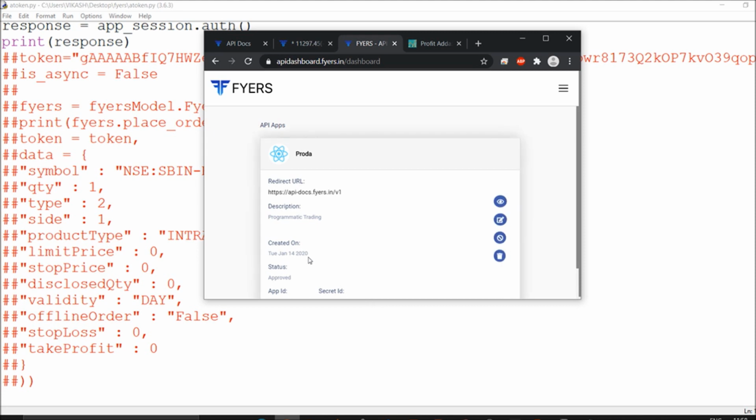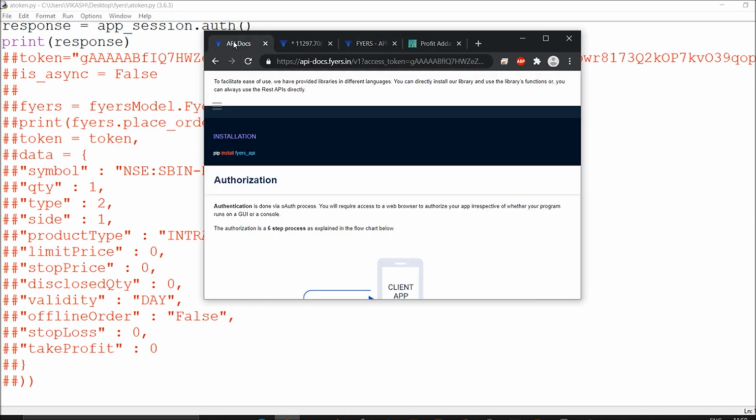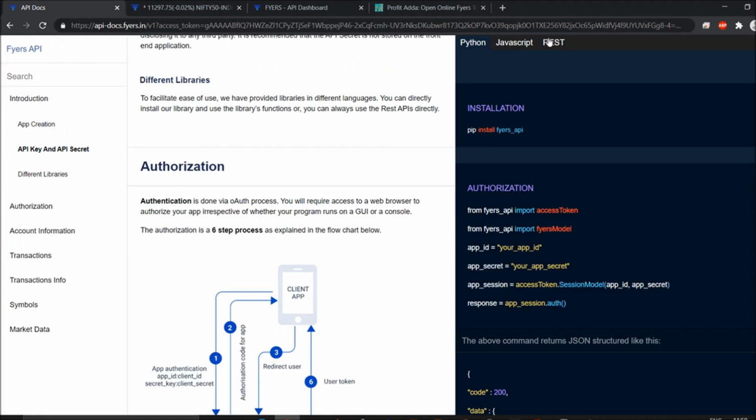I'm going to show you. As you can see, starting in 2020, as I said, I created this account and I'm utilizing it. That's the way you can go for yourself as well. Just paste this stuff, the name, whatever you want, and this is the way you can delete or create whatever you want, or otherwise you can edit. These are the things you can do for yourself. So try and go for it, and all of the things are available in the API Docs, how you can proceed. Please go for it and try by yourself.